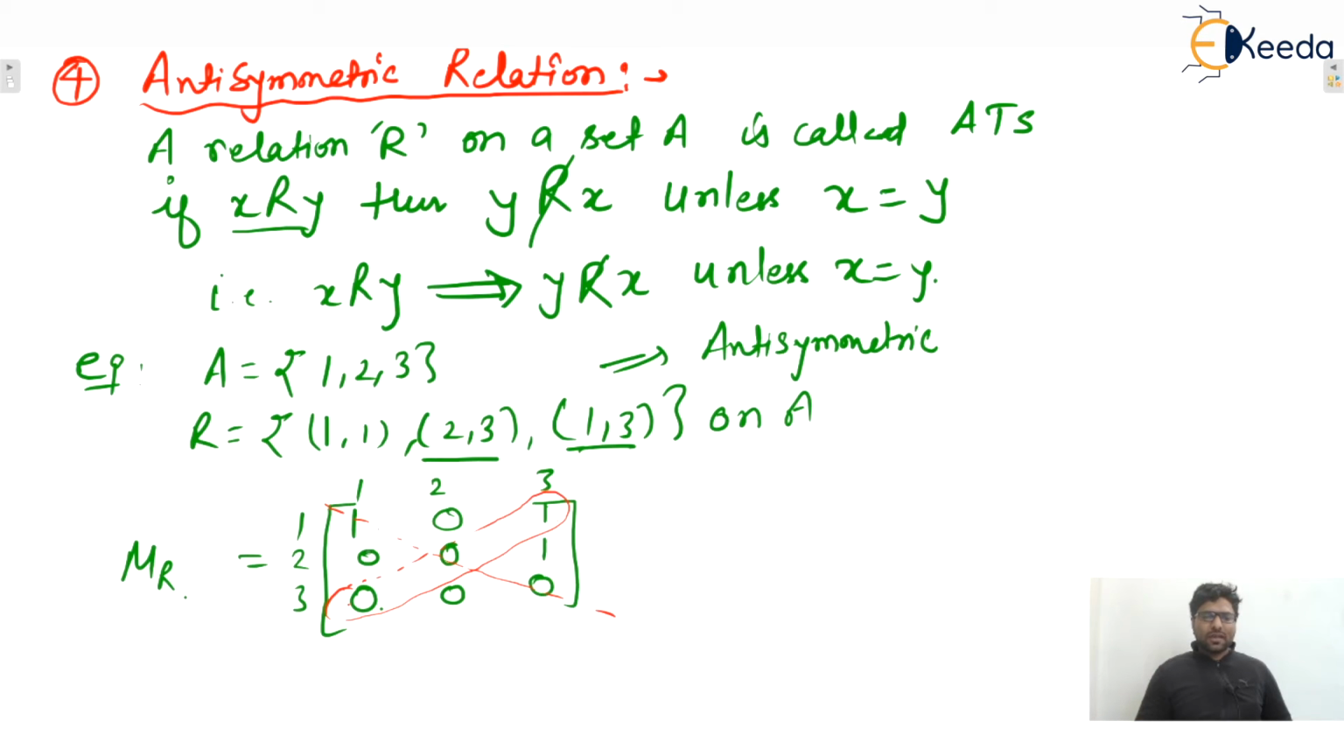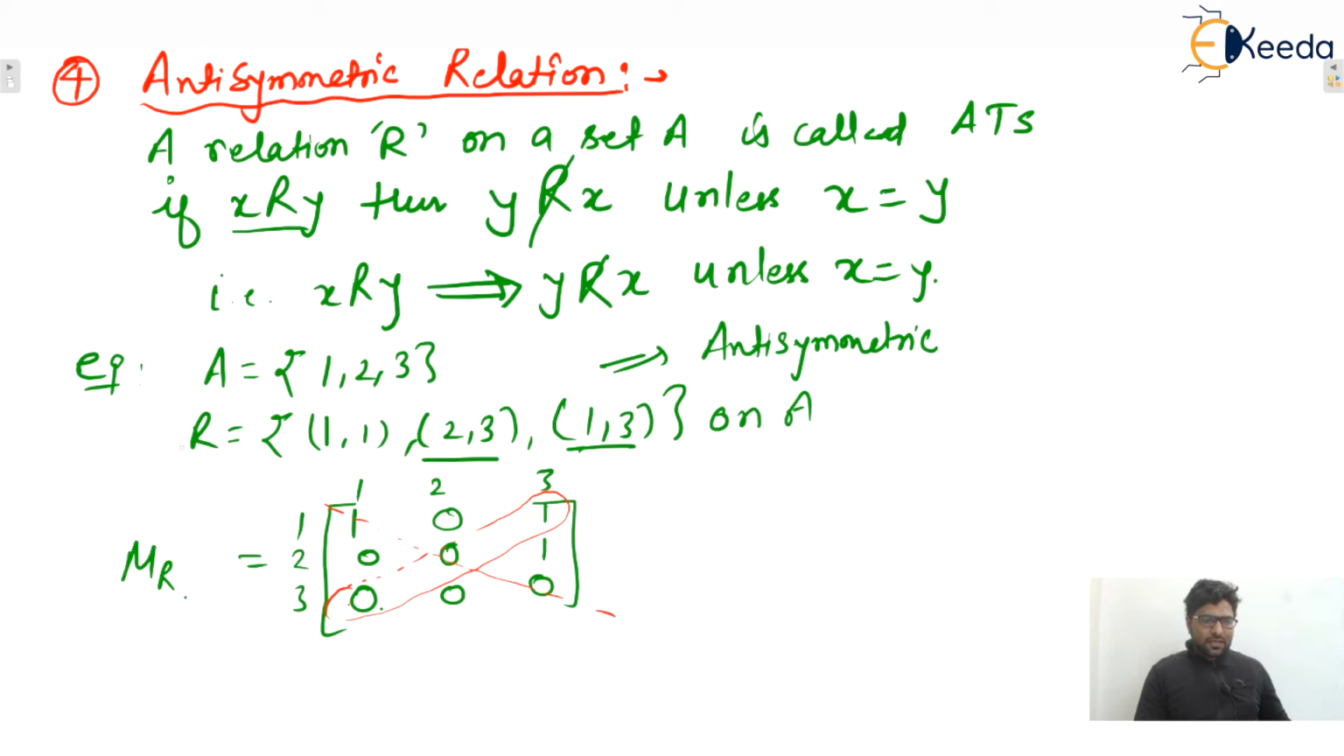Yes or no? Because if 1 comma 3 is present, then 3 comma 1 must not be allowed. The image of 3 comma 1 will be 1 comma 3 if we assume the diagonal elements as a mirror. Yes or no? So wherever in the off diagonal there is 1, then guaranteed in the mirror image there will be 0. That is the point, isn't it?